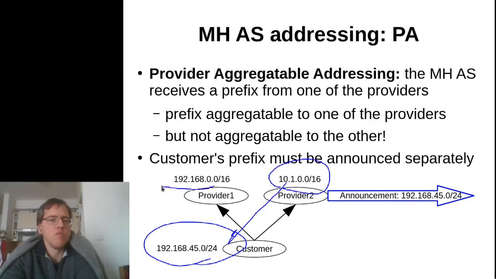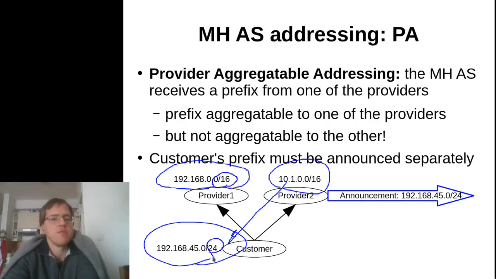And again, please convince yourself, whenever we have a single /24, then there is only just a single /16 which contains this prefix as a subprefix, so it's physically impossible to assign a prefix to the customer that would be aggregatable to both of the provider ASes.